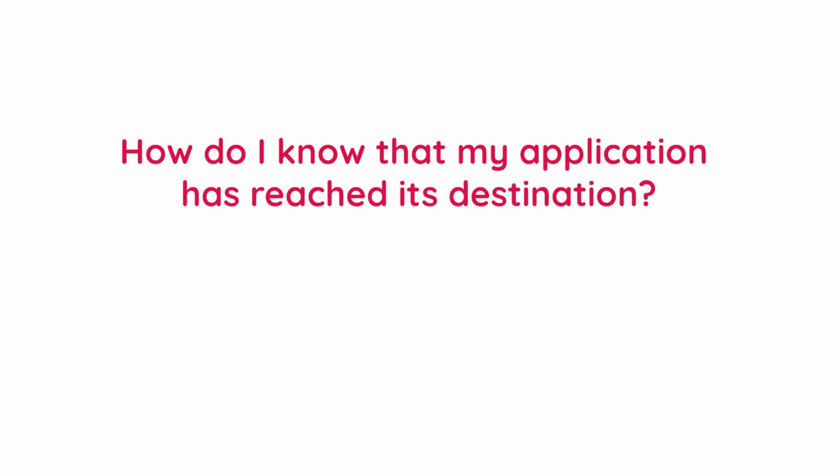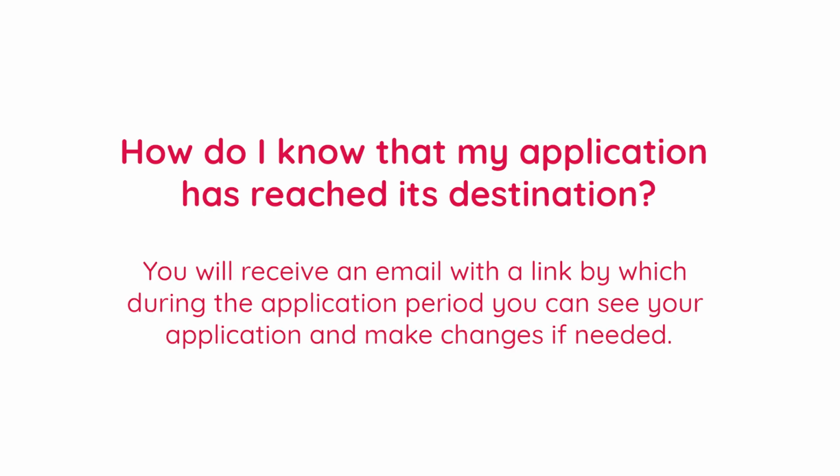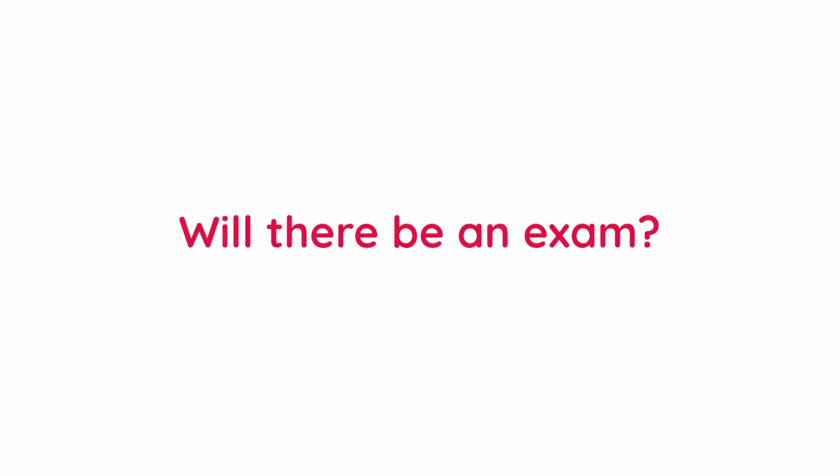After you have submitted your application, you will get a confirmation email that your application has been received. So make sure that you have given the right email address and spelled it correctly. The email will include an application number and a link by which you can access your application during the application period if you need to make changes.